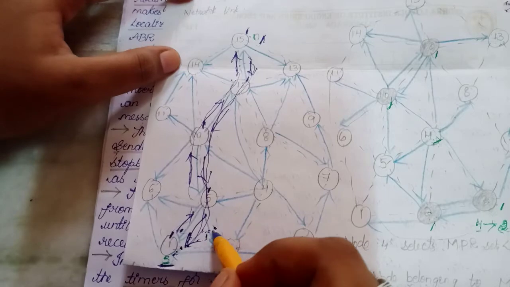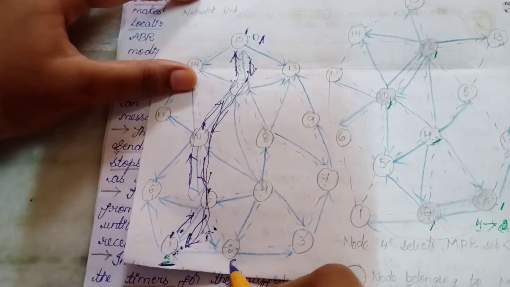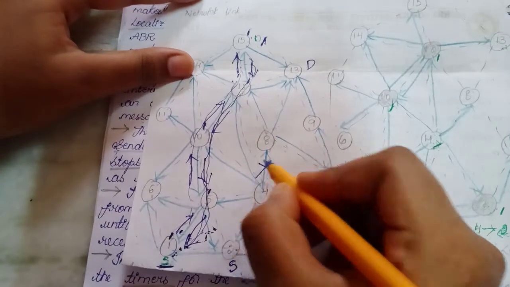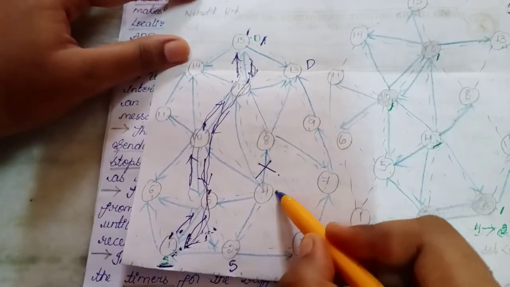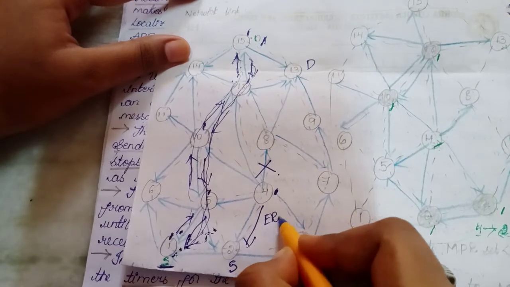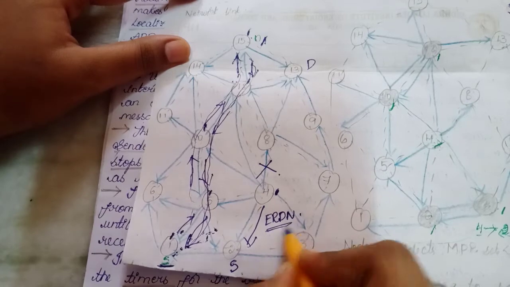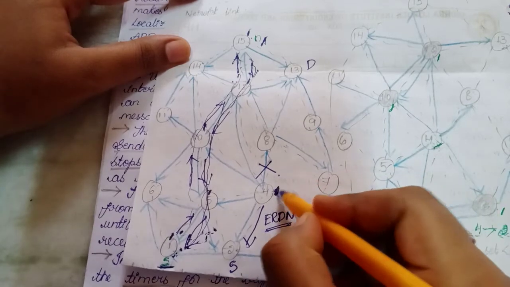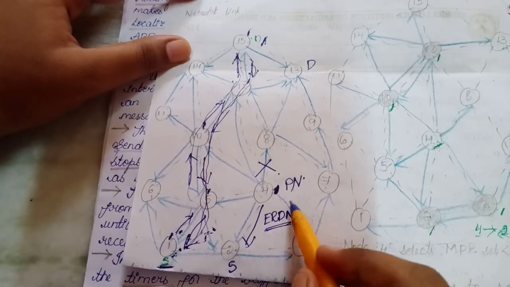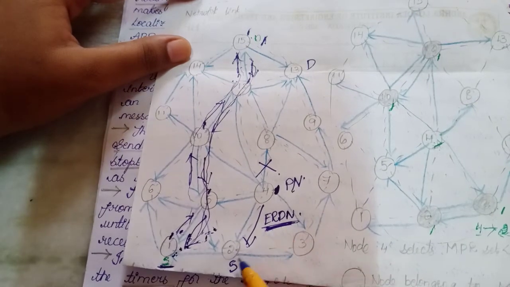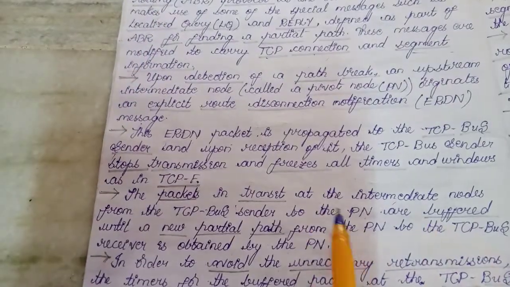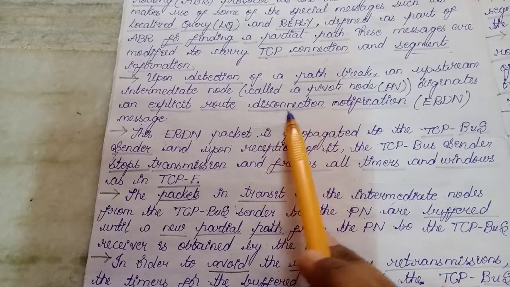If a node detects a path break, for example, let us consider this is the source and this is the destination. If the path break has happened here, then this node will originate an ERDN packet. The ERDN packet will be originated by this node, which is the pivot node, and it will send it to the sender. That is what is explained in this line.